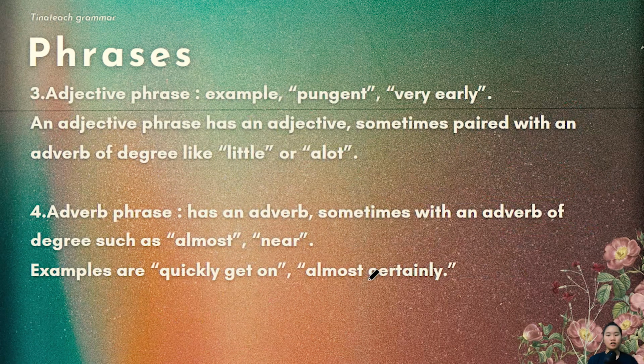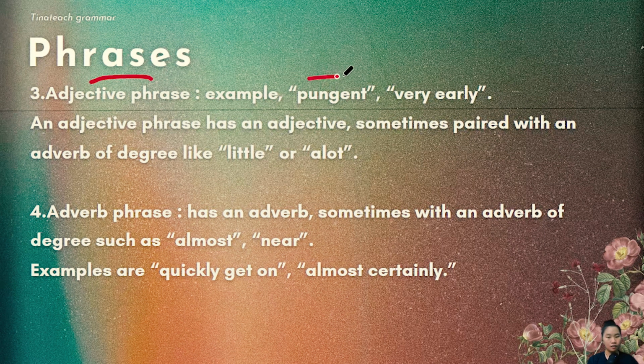Okay, let's move on to 3 and 4. 3, adjective phrase. Adjective, a word that modifies a noun. And I'm choosing pungent and very early as an example. This adjective phrase has an adjective, obviously, pungent and early, and it is sometimes paired with an adverb of degree.